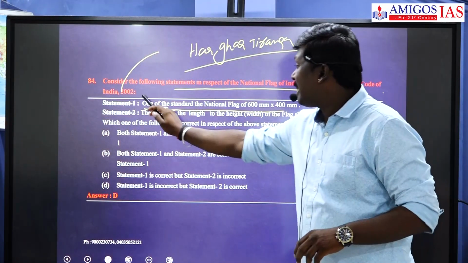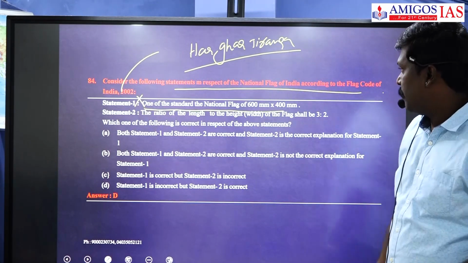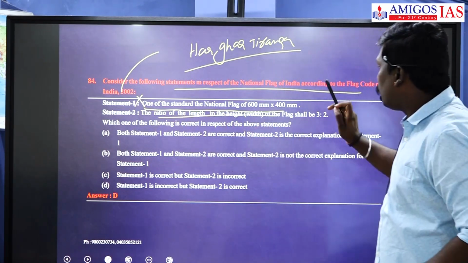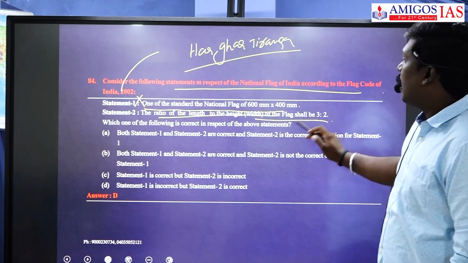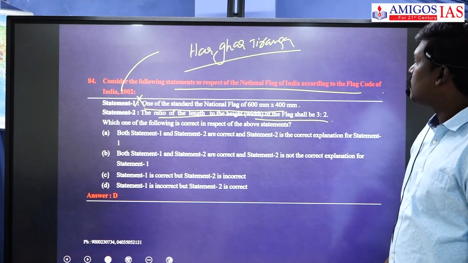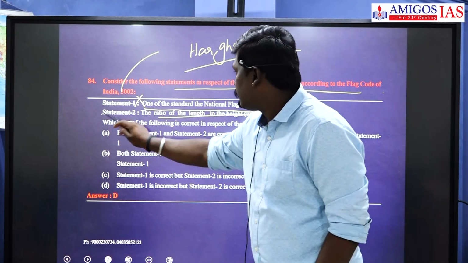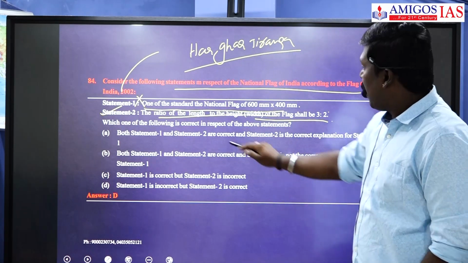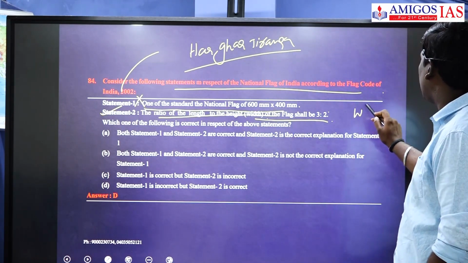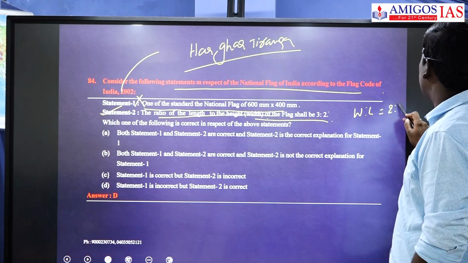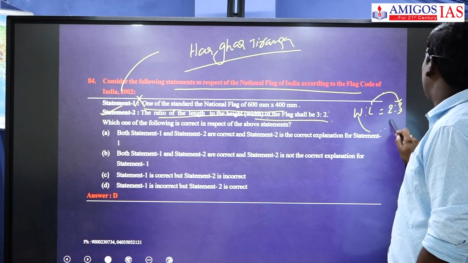No, this is wrong. It is 900 by 600 actually. The ratio of the length of height to width is 3:2. This is actually correct, though the statement here is not complete. It is actually width to length, which is called 2:3. So length is 3, width is 2.